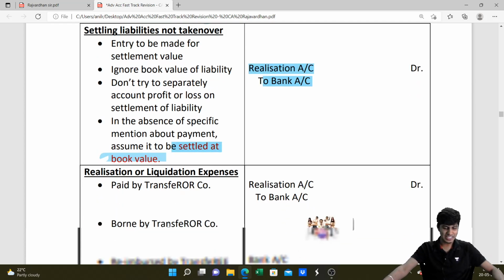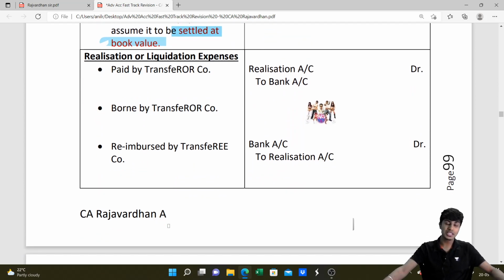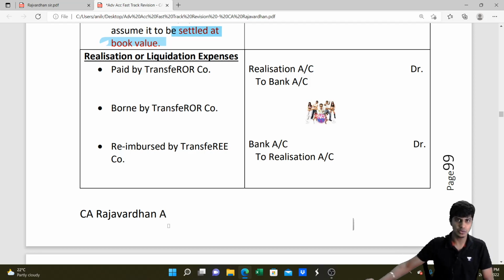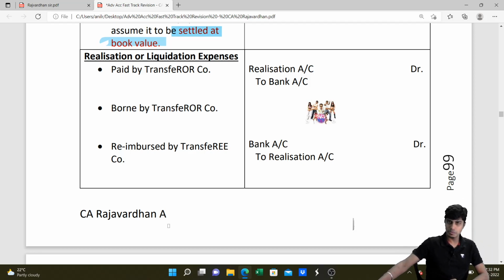Got it, guys? Fantastic. After all of this, selling those assets, selling those liabilities, entering into agreement with the transferee, receiving that consideration, all of this is a very hectic process. This entire liquidation or realization process is going to cost you some money. In fact, it's going to cost you the salary of the liquidator and his commission and all the remuneration you need to pay him, and a lot of paperwork and legal responsibilities also. For all of this, when the expenses are incurred, we will not write it to any separate expense account. All the losses and all the expenses in the process of realization will be written to realization account only.